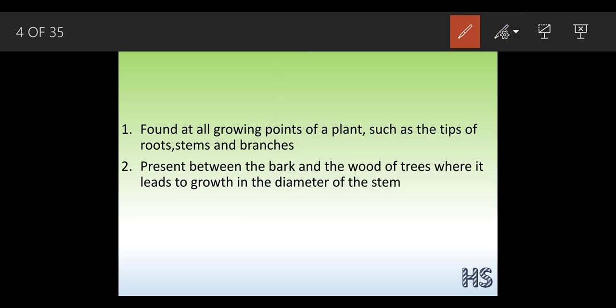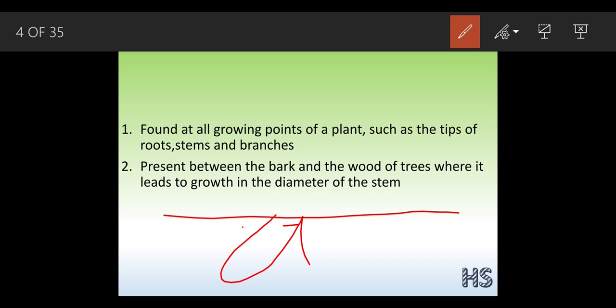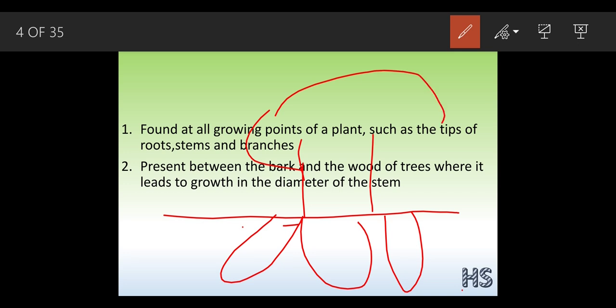So see, this is the soil surface, root system, stem, the leaf part. I already mentioned that this is the region where the meristematic tissues are present. This, and this side, help to grow in a vertical way like this.